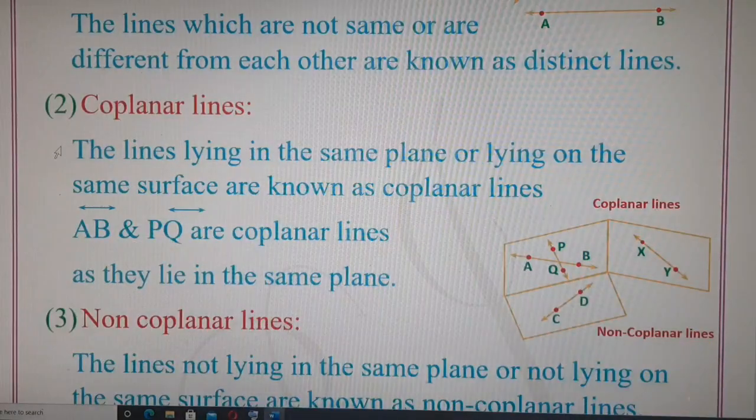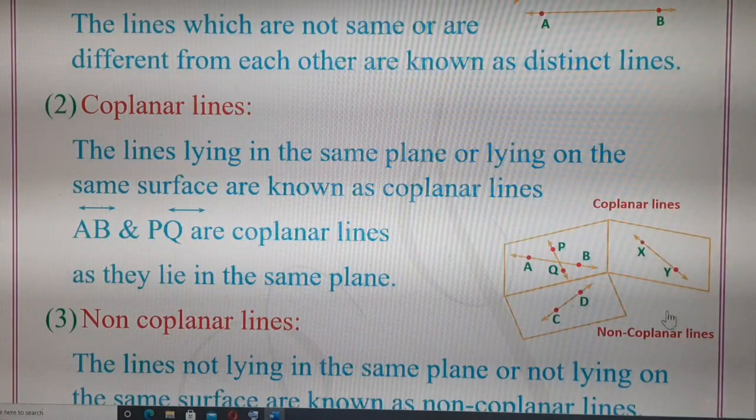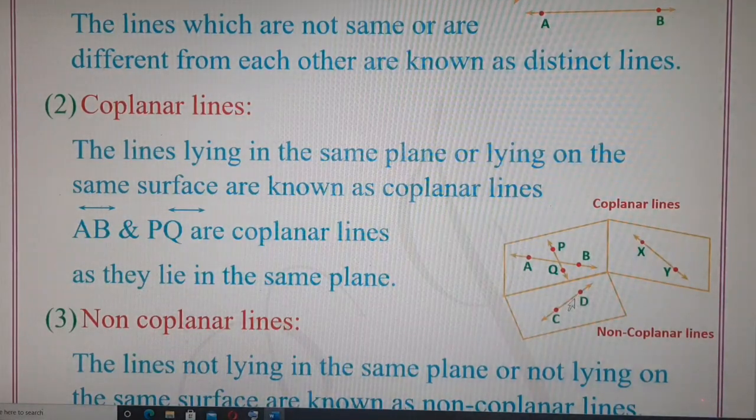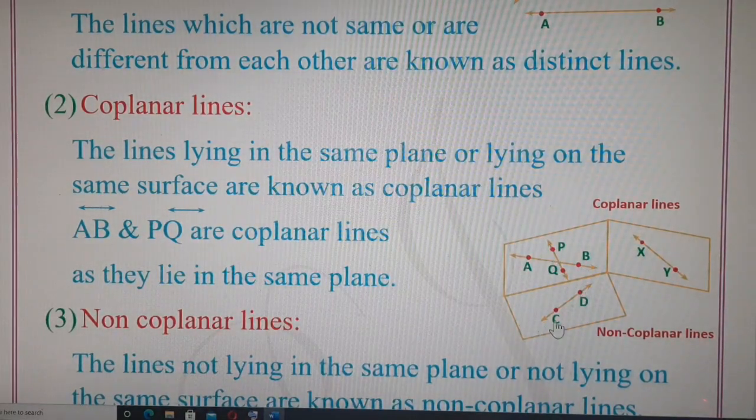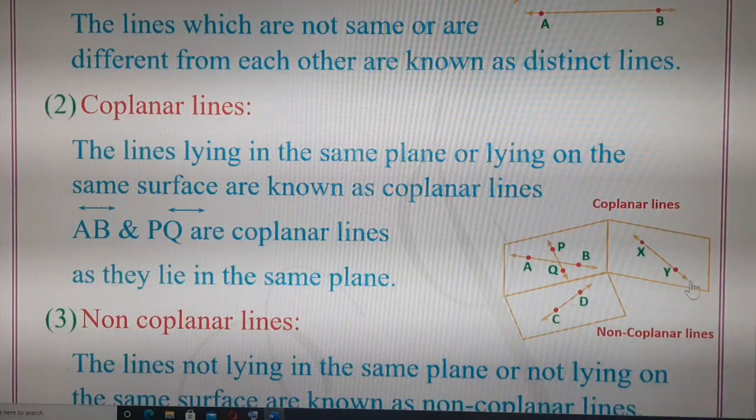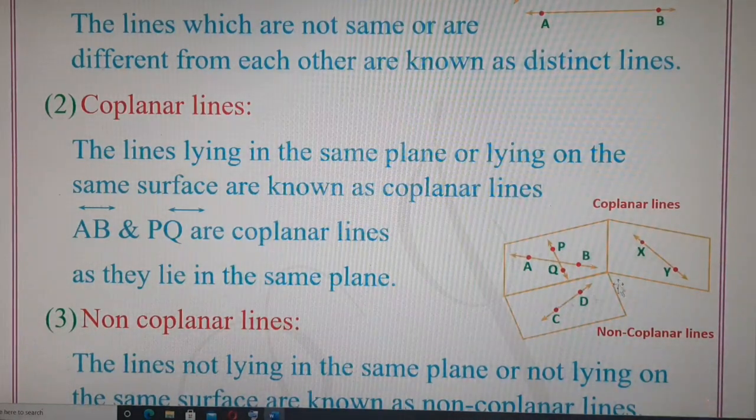Let's go to the next topic, coplanar lines. What is the meaning of coplanar lines? Now here we have the diagram where line AB is given, line PQ is given, line CD is given, line XY is given. Now all these lines are drawn on different surfaces. The rectangle represents the surface, or we call it a plane.